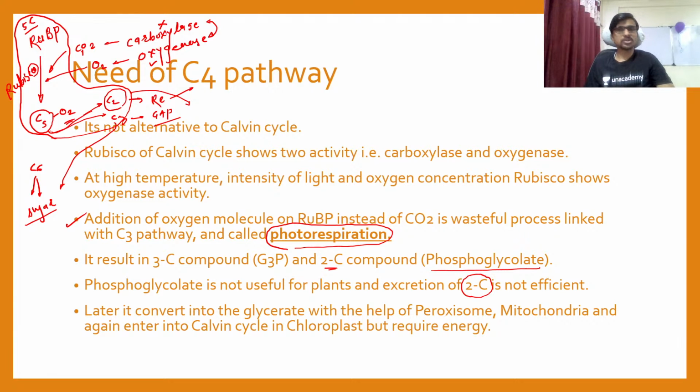So throwing out this C2 compound is not good for the efficiency of the plant, and that's why the plant does not throw it out. Instead, this C2 compound is later converted into glycerate with the help of the peroxisome and mitochondria, and it again enters the Calvin cycle in the chloroplast.